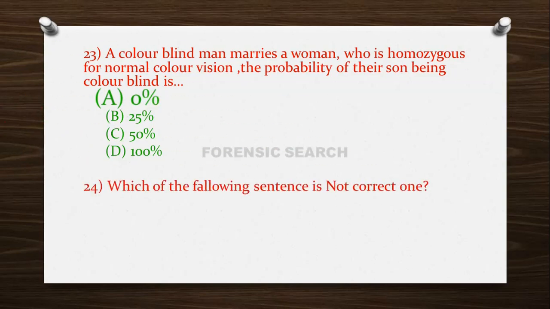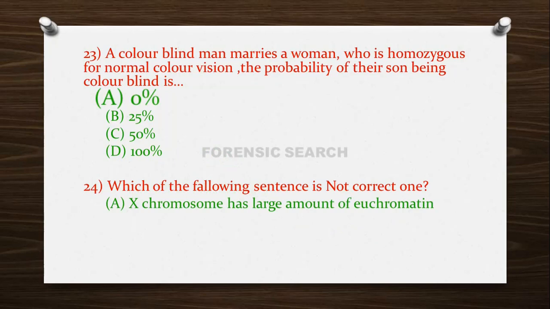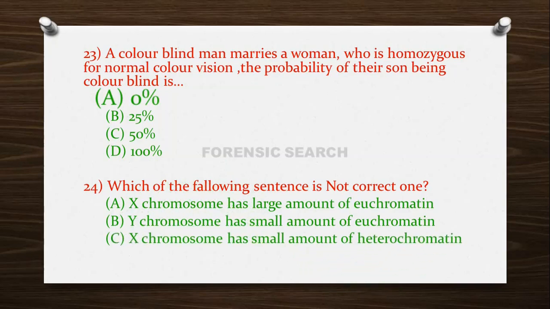Then the next question is, which of the following sentences is not correct? Option A, X chromosome has large amount of euchromatin. Option B, Y chromosome has small amount of euchromatin. Option C, X chromosome has small amount of heterochromatin.